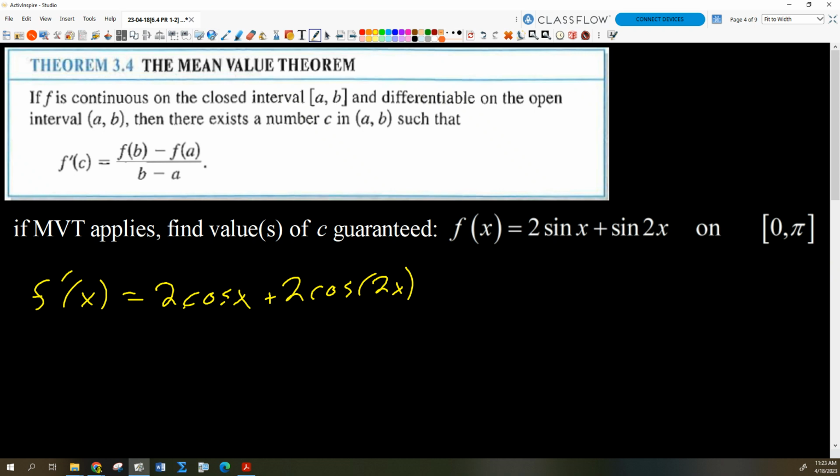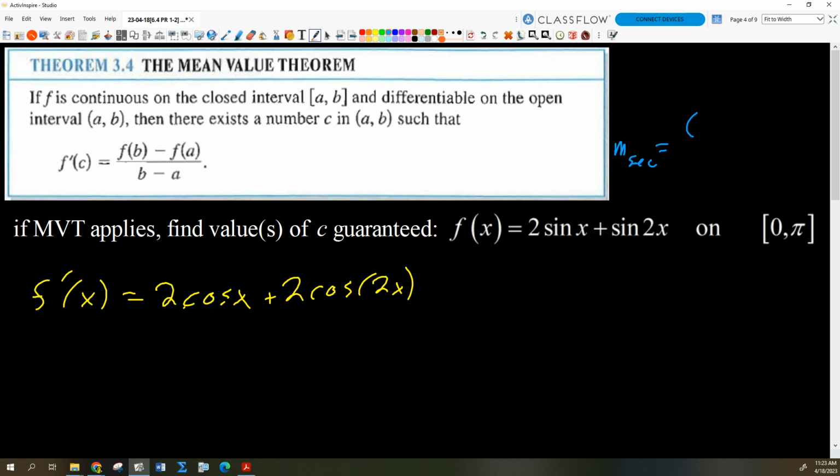So there's my derivative. Let's calculate the average rate of change, right? We'll just call it the slope of the secant line. How about this time? Slope of the secant line is going to be f of pi. If I evaluate this at pi, what's that going to give me? 2 sine pi.